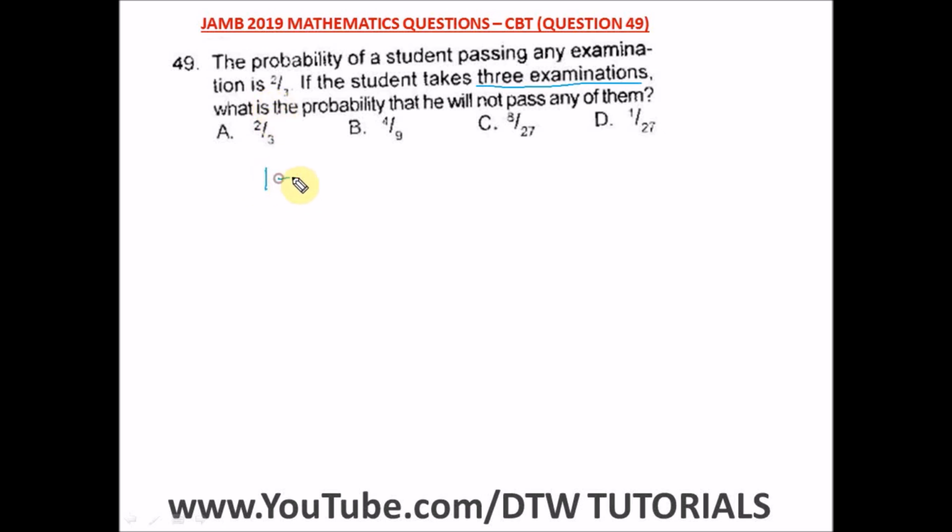Okay, so that is 1 minus 2 over 3. That's the probability of failure.